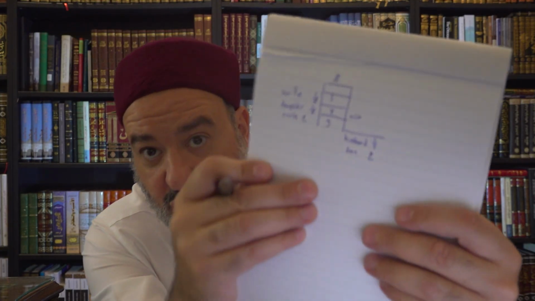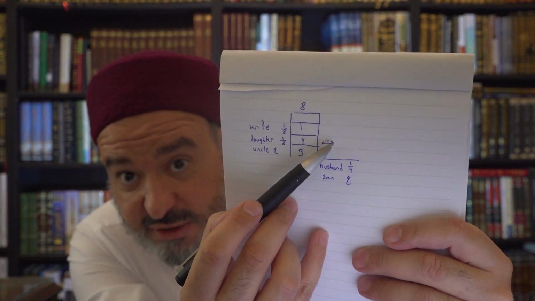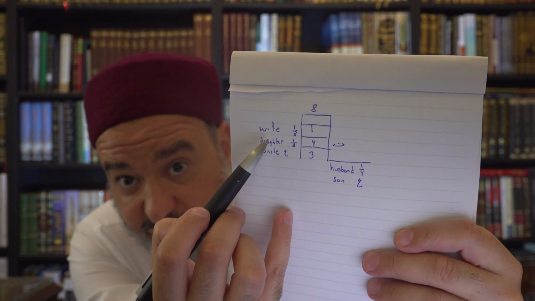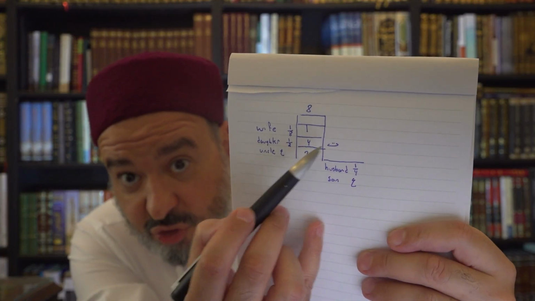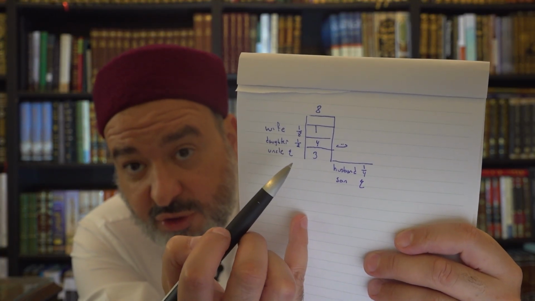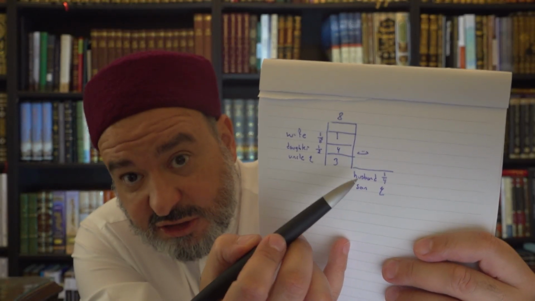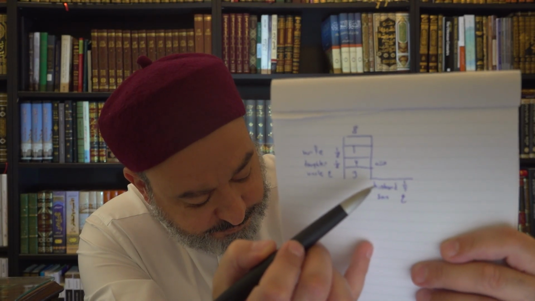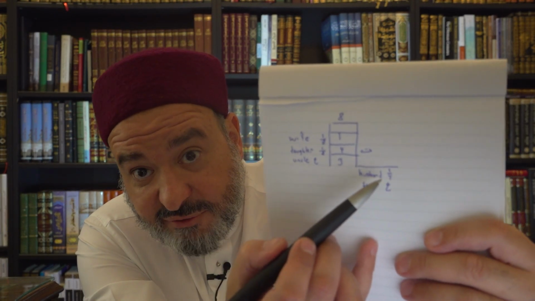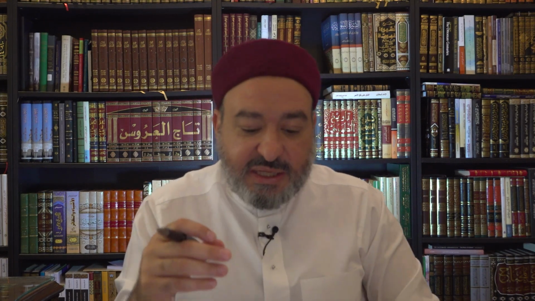So now we said that this daughter has died. So now we're dealing with the inheritance situation of this daughter who has died before she received her inheritance share from the previous case. And she's left a husband and a son, and we've added the fractions for them. So now dealing with that individual case, when this daughter, who is a woman who has died, leaving the husband and the son, this is going to be out of 4.